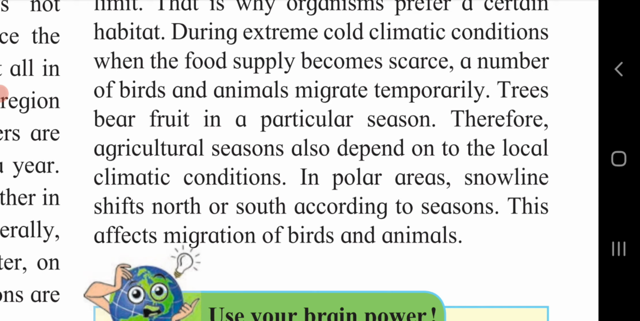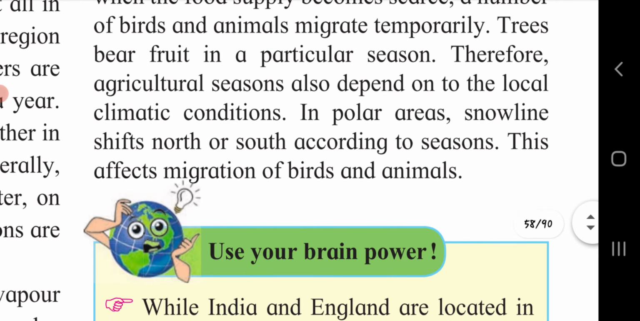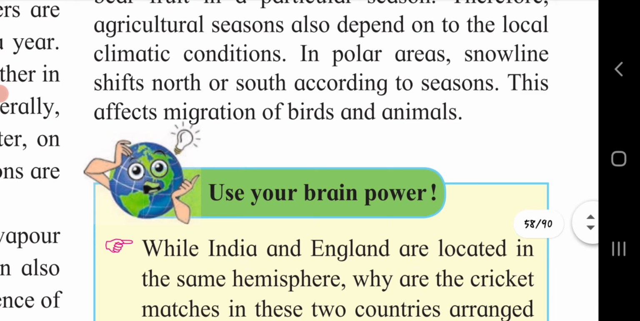Some different birds we can see migrate to our country, and some animals or birds migrate to other countries also, as the climatic condition is not suitable for them. So for the food supply, they move from one place to another. Trees bear fruit in a particular season. Therefore, agriculture seasons also depend on the local climatic conditions.